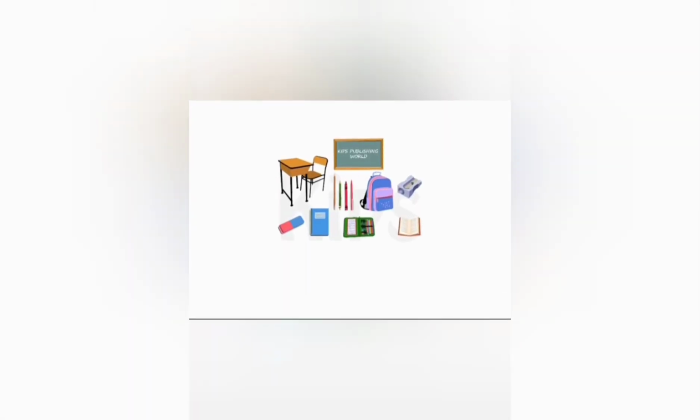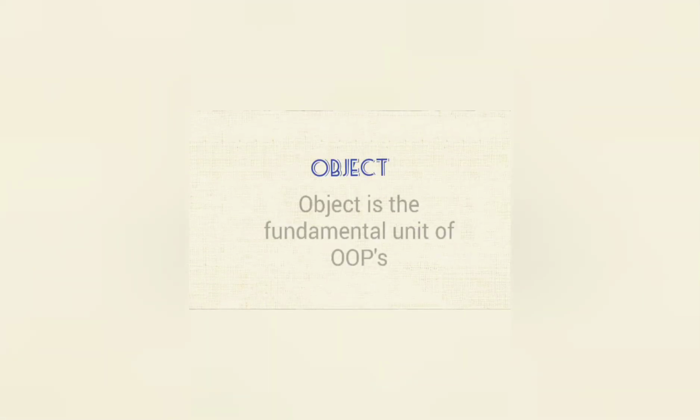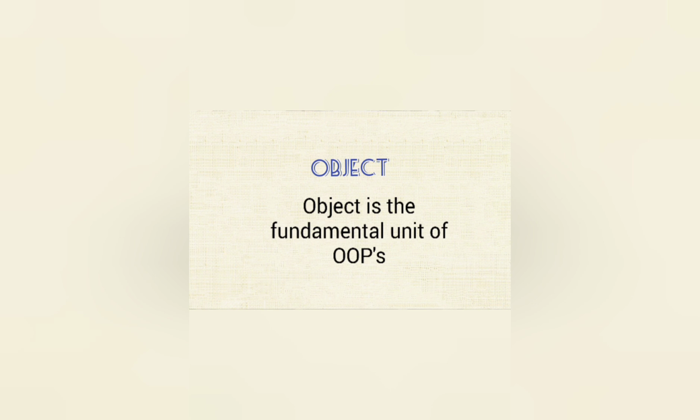Hello students. The first thing we will learn is the basic concept of objects and classes. What is an object? We know an object is a fundamental unit of object-oriented programming and it represents real-life entities. A big problem is divided into many small tasks for making it easier. It is known as an object.